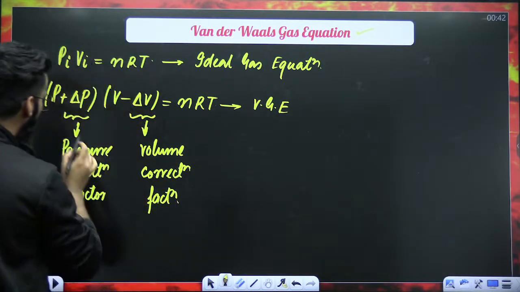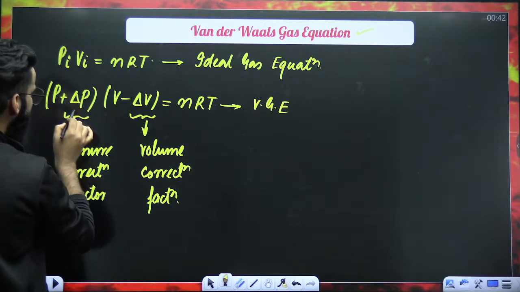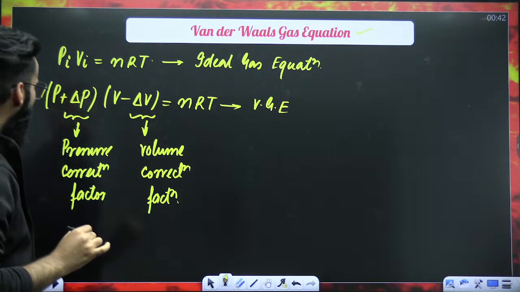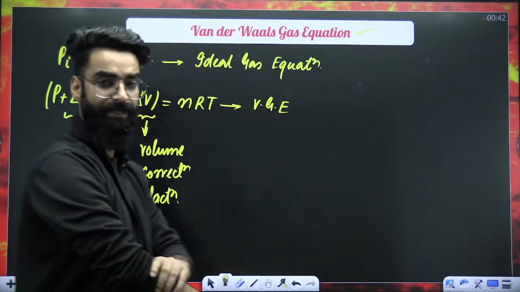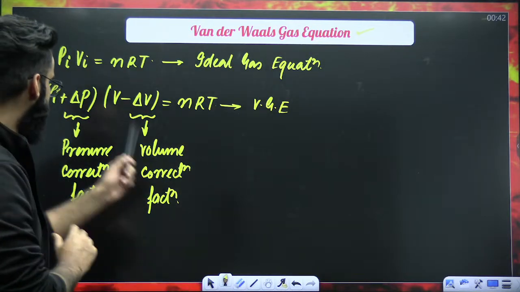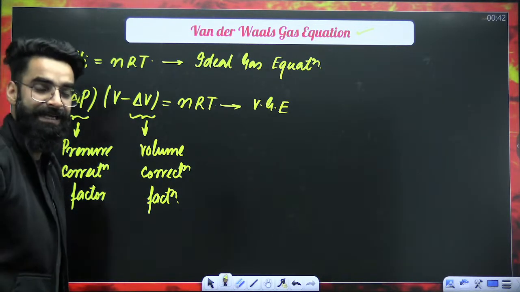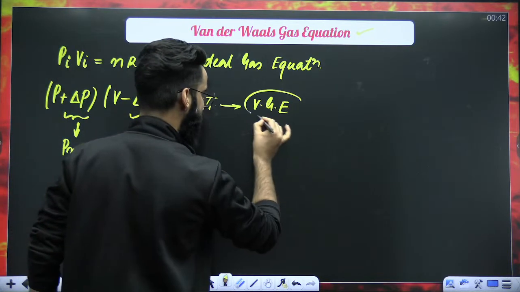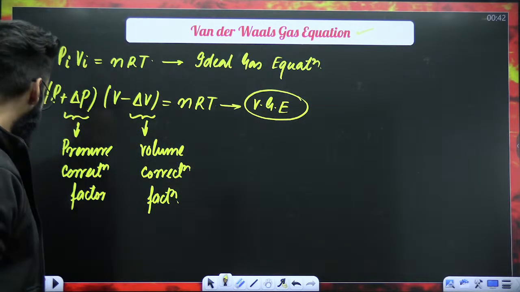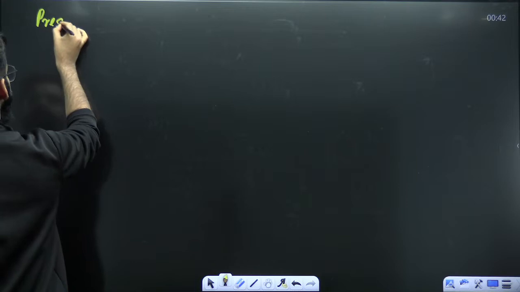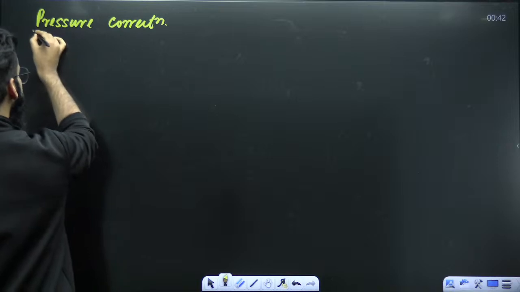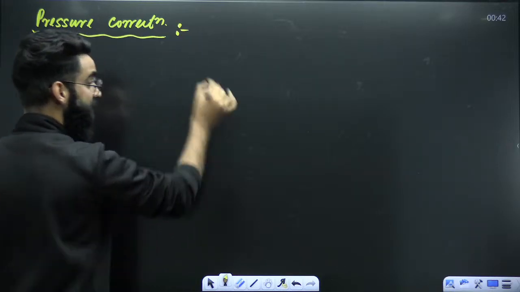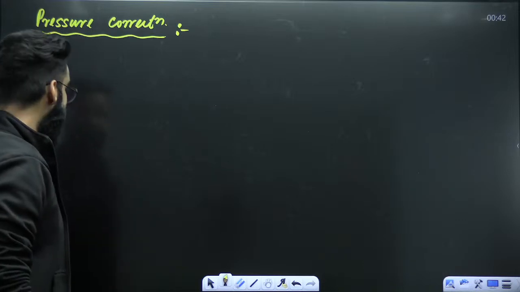Now you must be thinking, why did I add delta P over here? Why did I subtract delta V over here? And what do this delta P, delta V exactly mean? That's something which we have to discuss in detail. So let's discuss the pressure correction factor and the volume correction factor in detail so that we can understand how the van der Waals gas equation came, okay? The first point which we shall be discussing is the pressure correction factor. Let's get to know why we added the term delta P and why we subtracted the term delta V.